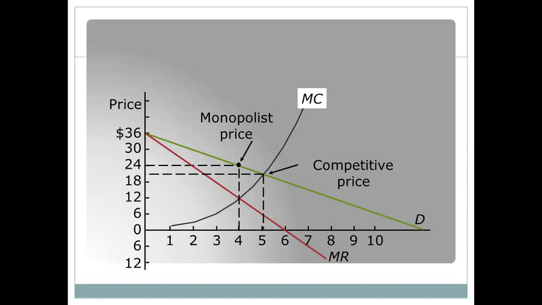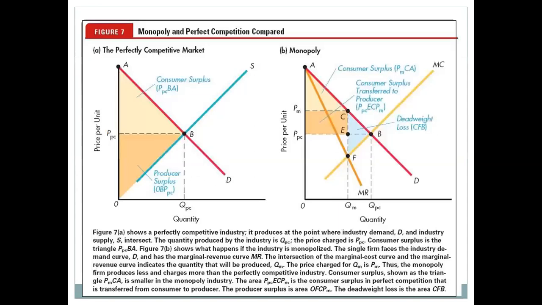Here you can see from this graph the competitive price and the monopoly's price. In this diagram, you can see the monopoly and perfect competition. In our first diagram, you can see the perfectly competitive market. This shows a perfectly competitive industry, and it produces at the point where industry demand and industry supply intersect.